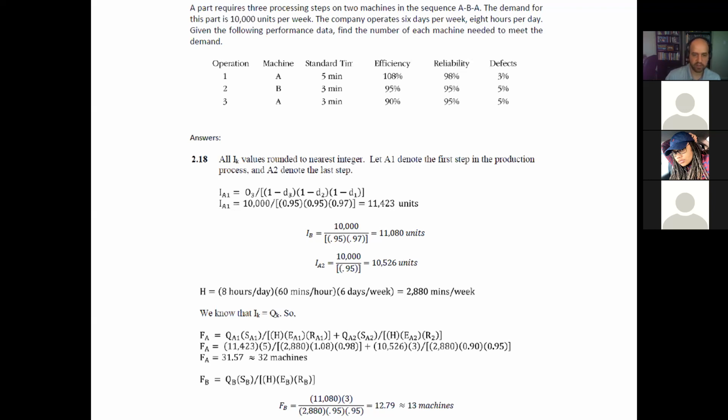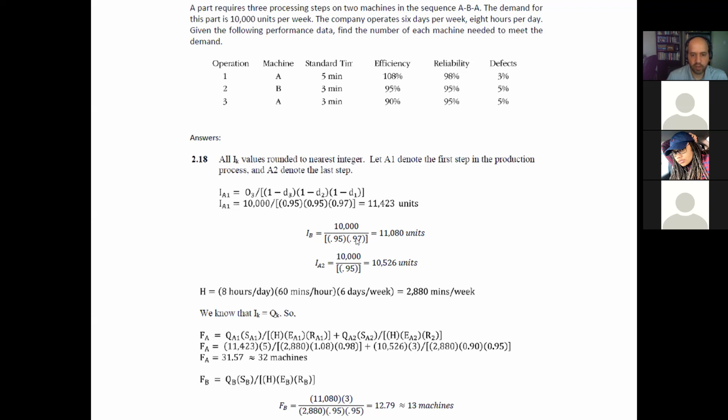For IV, again, this is a 3-step process. So you have A as the first machine, B the second machine, and then A again is the third machine. For IV, for the second machine, we will look at the defective rate of the third machine and the second machine. And this is going to be 10,000 divided by 1 minus 0.05 and 1 minus 0.03.